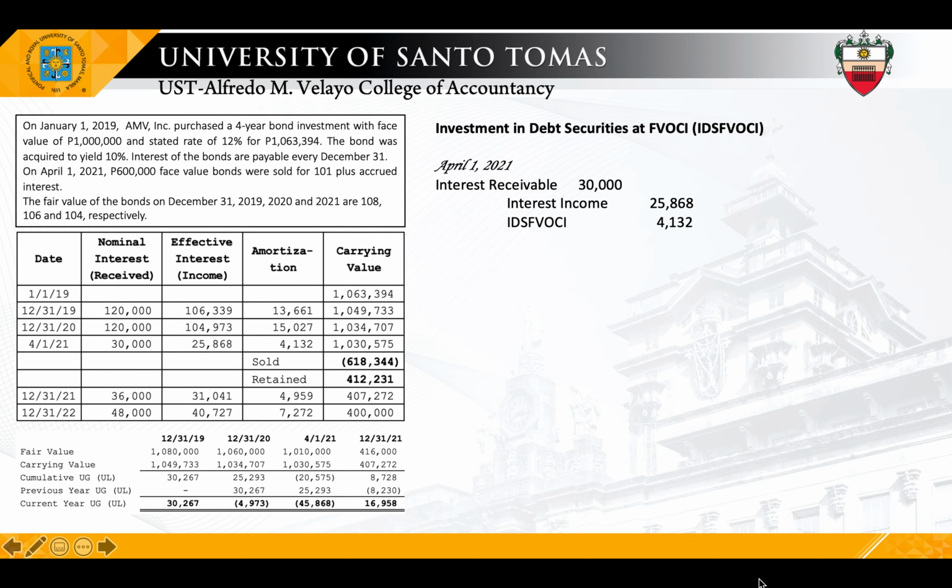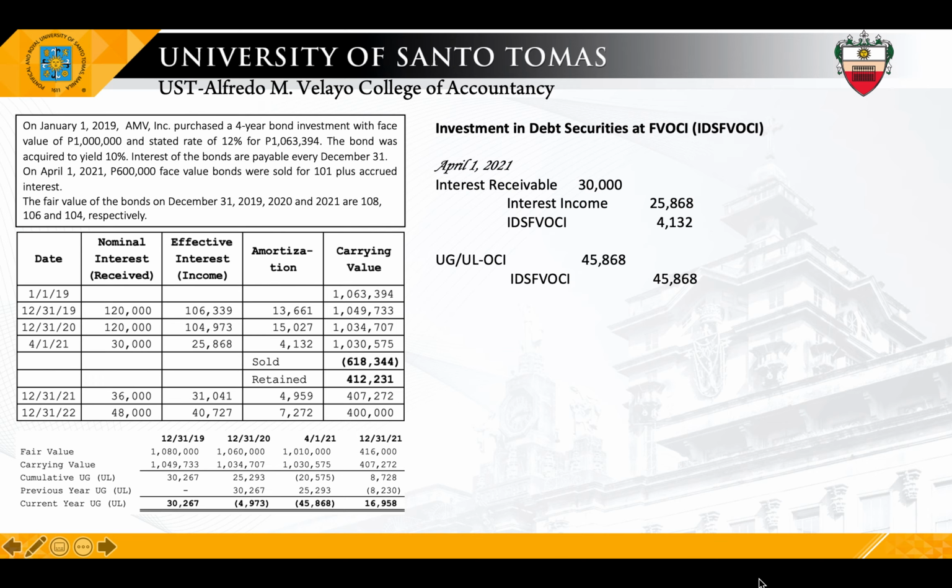This time, it's UL of 20,575 less previous year's UGUL of 25,293. So, we will have a 45,868 negative. So, UL. So, debit UL, 45. Credit investment, 45,000.